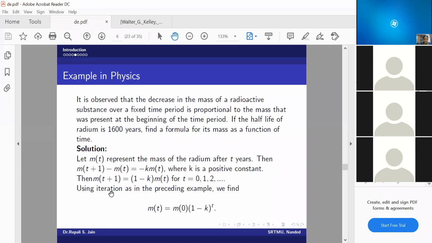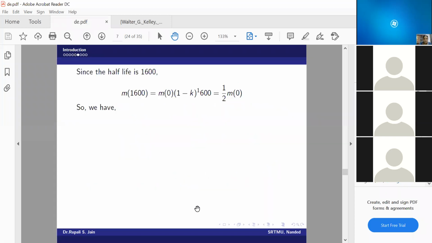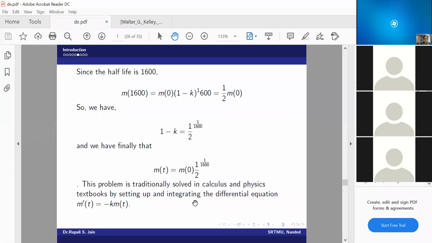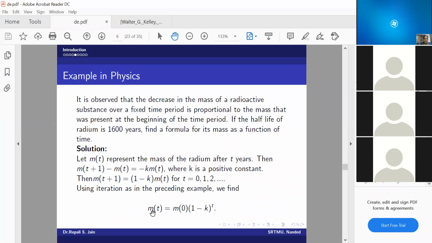You can see we have only used raising to powers, subtraction, multiplication, and that much only. In this example we have not used any derivative or difference equation term, but whatever this equation is, it is nothing but a difference equation, because m of t plus 1 minus m of t is a relation between previous values. So this is one type of difference equation.